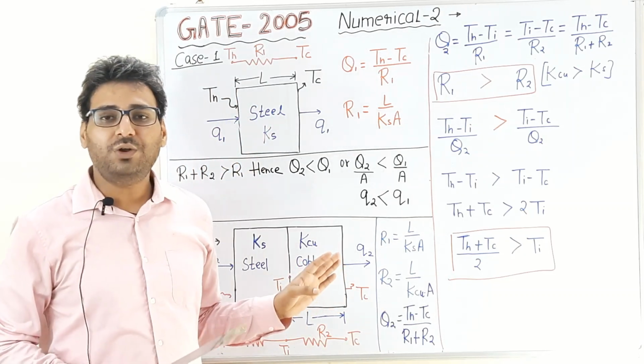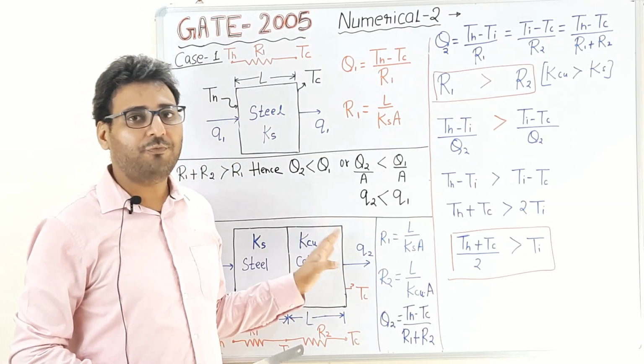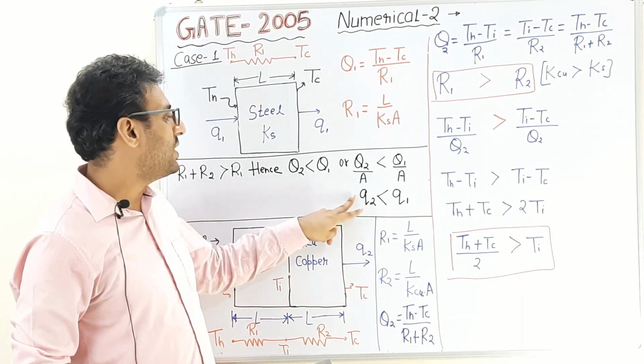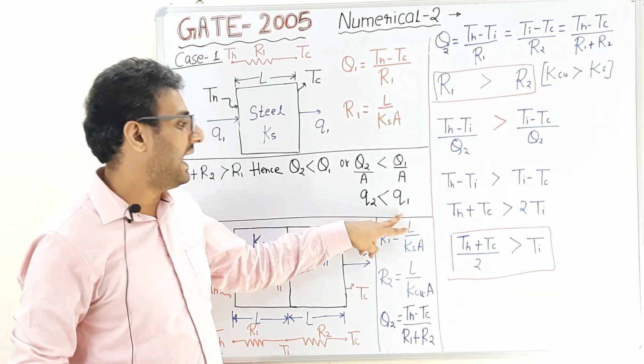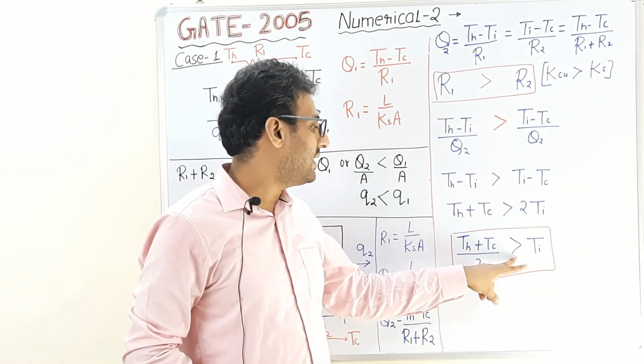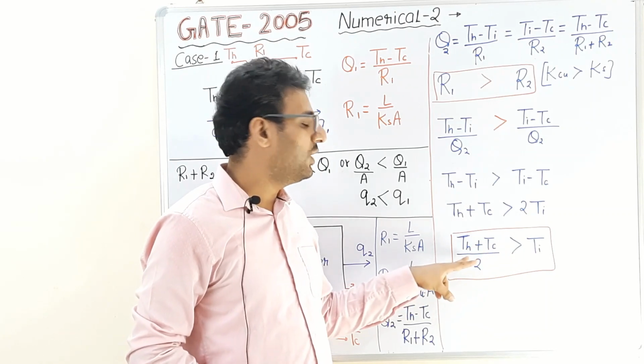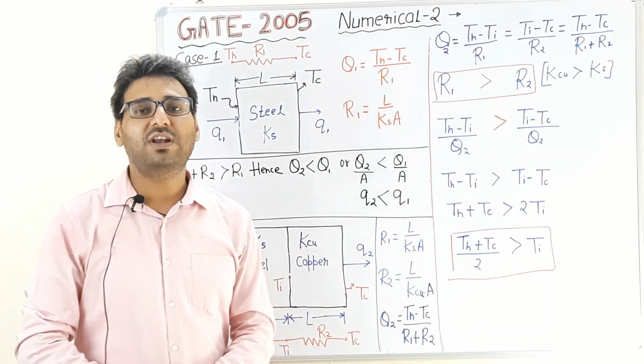So according to the problem, option number 4, where Q2 is lower than Q1 and Ti is lower than TH plus Tc by 2, is correct. Okay, we will stop here.